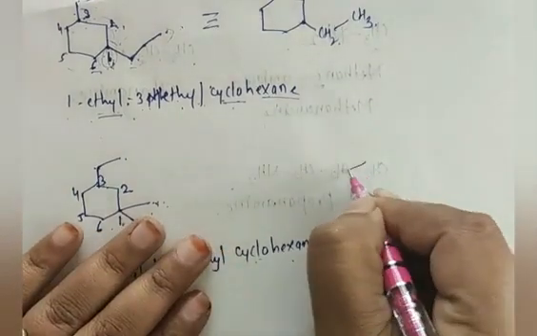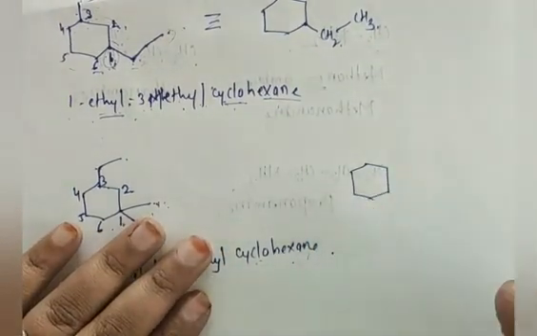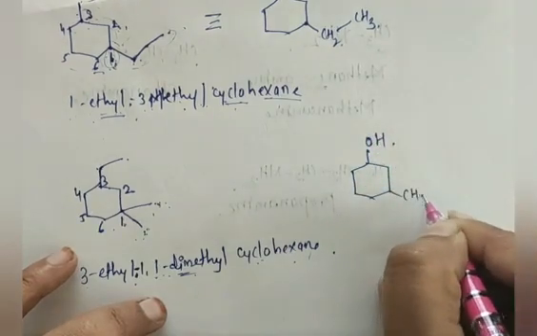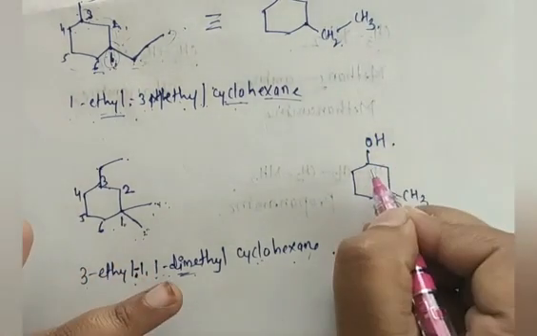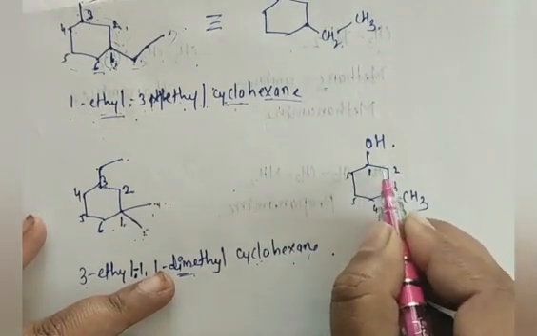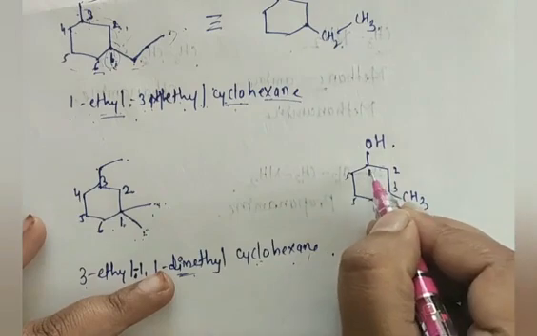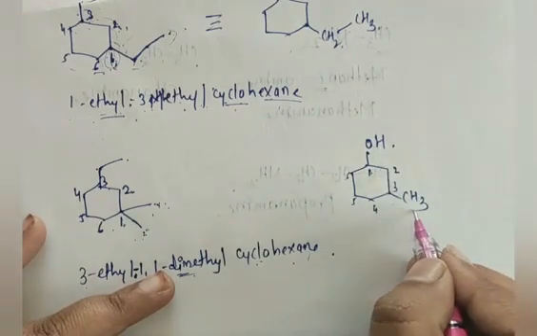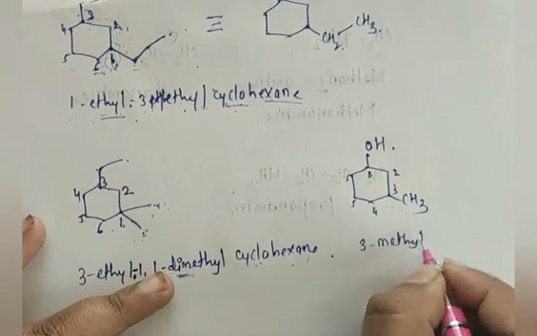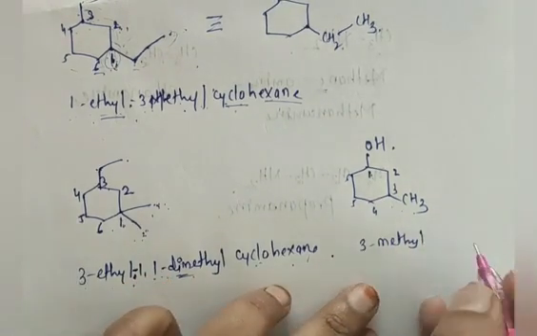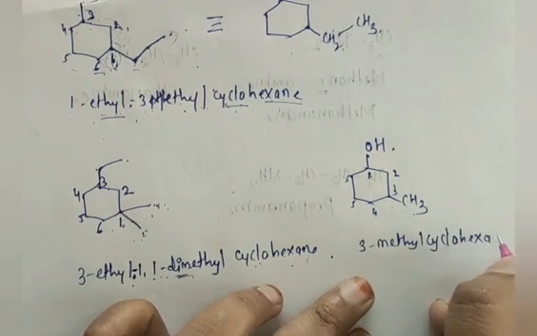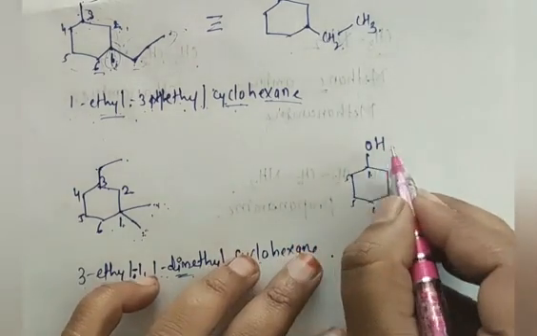I will give one more example where your cyclohexane ring is attached with OH and CH3. So all of you know that it is a basic rule. Start numbering from this carbon only, 1 2 3 4 5 6. At one carbon atom we have OH, and at third carbon atom we have a methyl group. So 3-methyl. Obviously M will become first as compared to the oxygen. So 3-methyl, cyclo. We should write hexane, but here we have OH. So hexane.